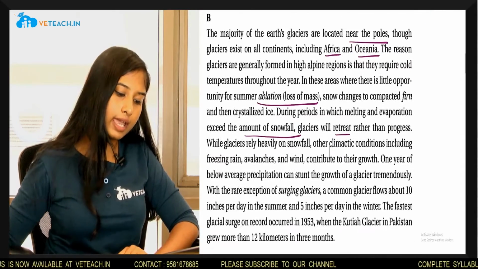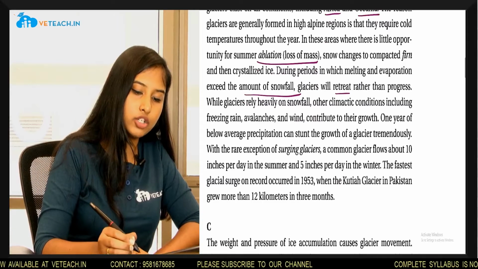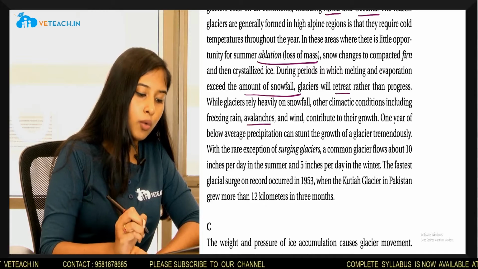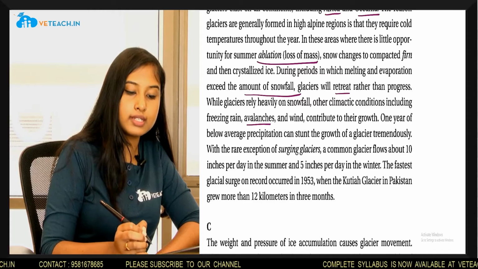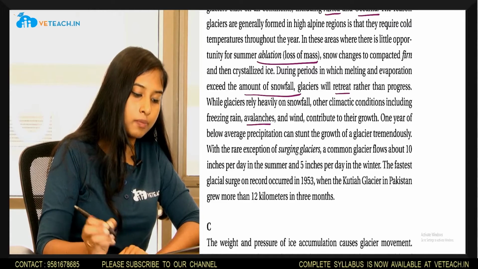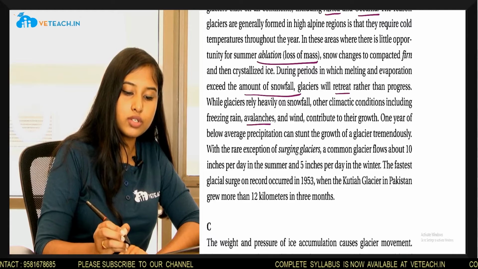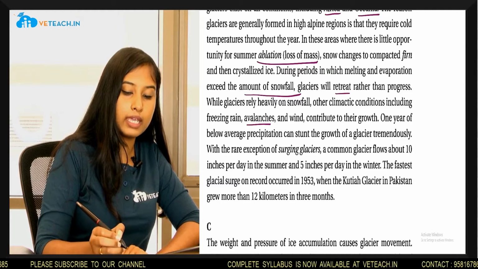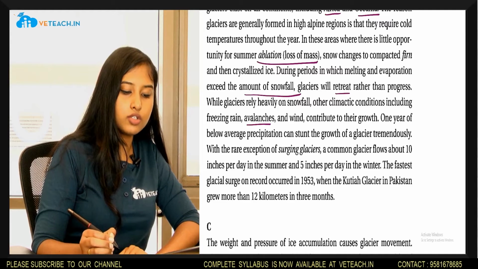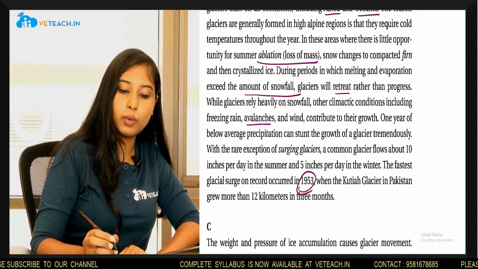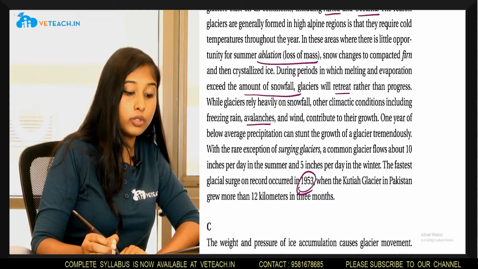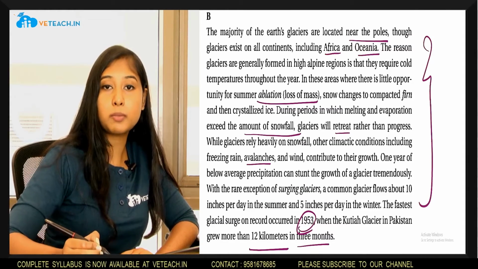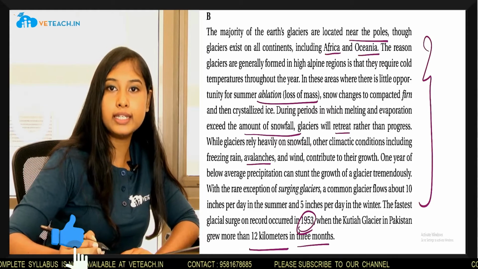While glaciers rely heavily on snowfall, other climatic conditions including freezing rain, avalanches, and wind contribute to their growth. One year of below average precipitation can stunt the growth of a glacier tremendously. With the rare exception of surging glaciers, a common glacier flows about 10 inches per day in the summer and 5 inches per day in the winters. The fastest glacial surge on record occurred in 1953 when the Kutia Glacier in Pakistan grew more than 12 kilometers in 3 months.